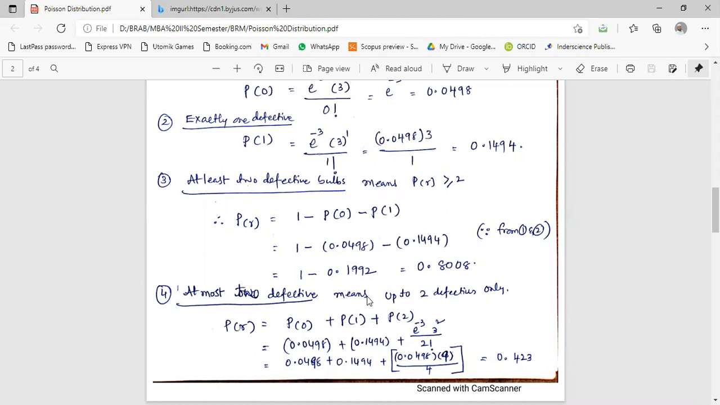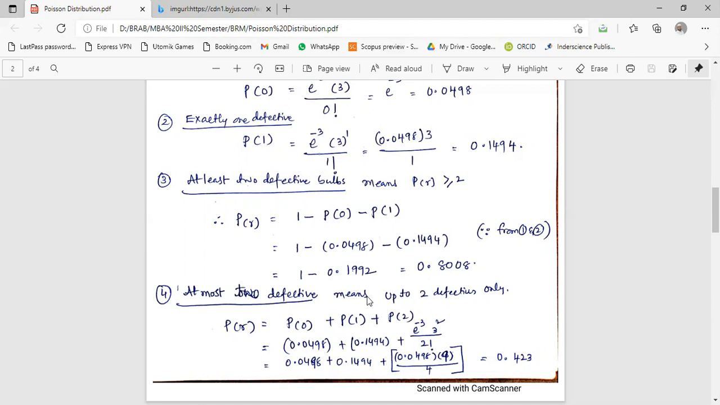Now, at most 2 defective bulbs. What do you mean by at most 2 defective bulbs? Up to 2 only, right? Up to 2 means P of 0 plus P of 1 plus P of 2. Simple. P of 0 value you know already. P of 1 value you know already. Now you just want to find the P of 2 value. So P of 2 means e power minus 3 into 3 square divided by 2 factorial. We are writing 3 square because r is equal to 2, divided by 2 factorial.